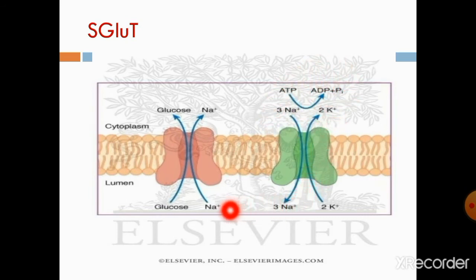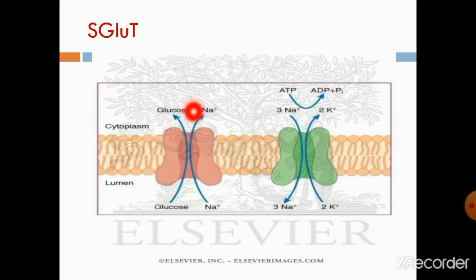The sodium which is present in the lumen is utilized by the sodium dependent glucose transporter, which helps the transport of glucose along with sodium. Sodium and glucose go towards the cytoplasm together, as a co-transport, by the sodium dependent glucose transporter.